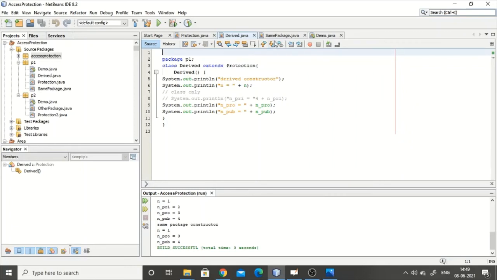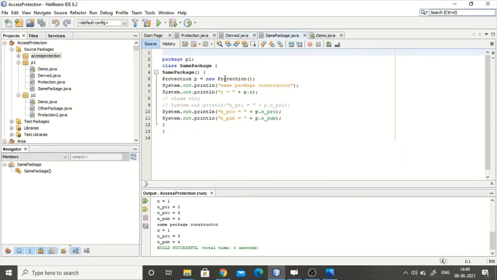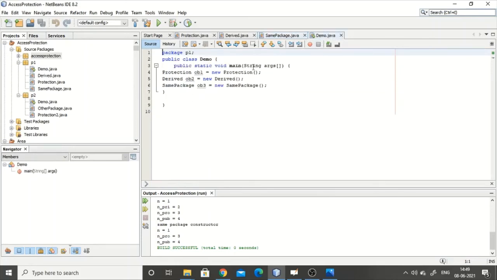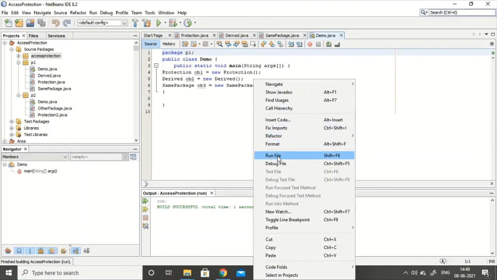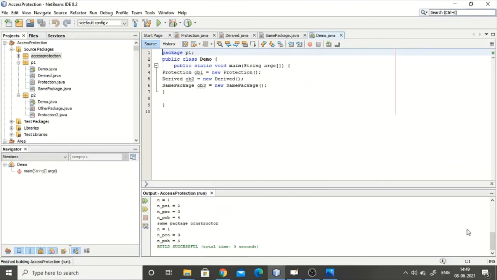And then again in SamePackage.java, I called Protection over there. If I remove this comment, it will tell us it's not able to access it; otherwise I'll print the content of this. Then in demo.java I've written the main and I've called these. I already ran this program, so you can see it over here. I'll run it again. So yeah, I got it over here.